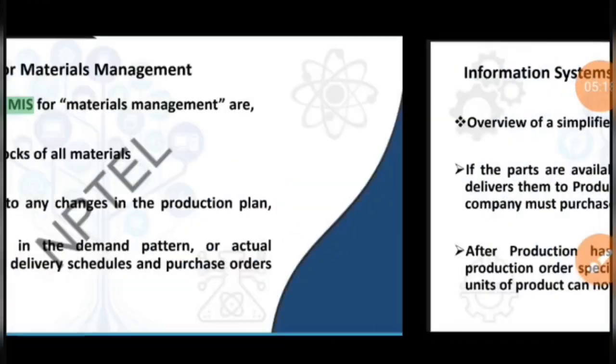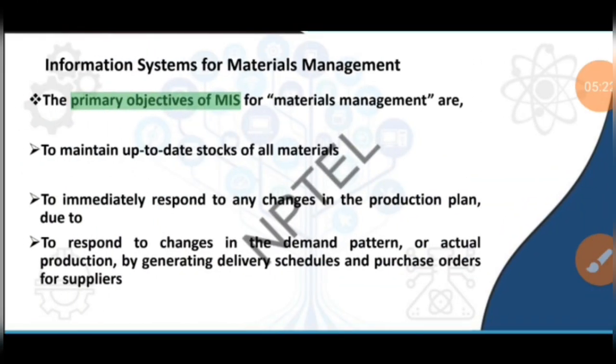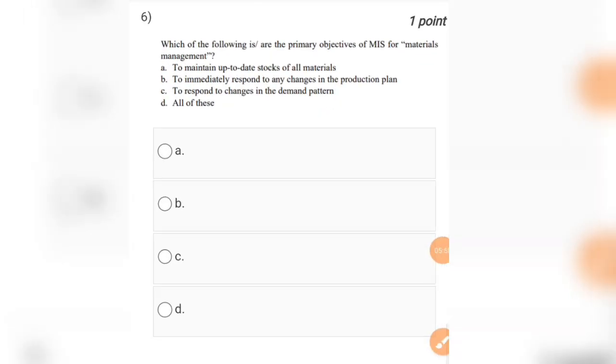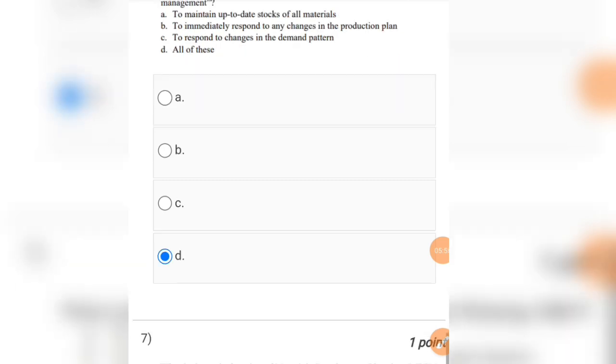For the information system for materials management, the primary objectives are to maintain up-to-date stocks of all materials, to immediately respond to any changes in the production plan, and the third one is to respond to changes in the demand pattern or actual production by generating delivery schedules and purchase orders for suppliers. So the answer for this question will be option number D, that is all of the above, A, B, C.